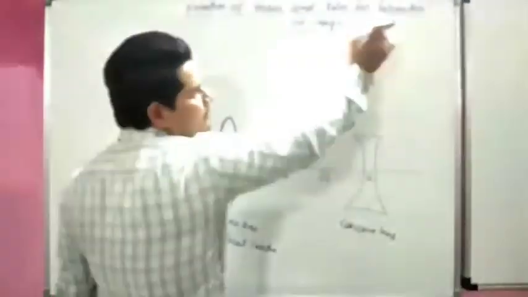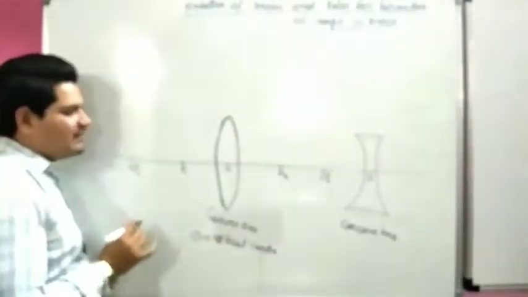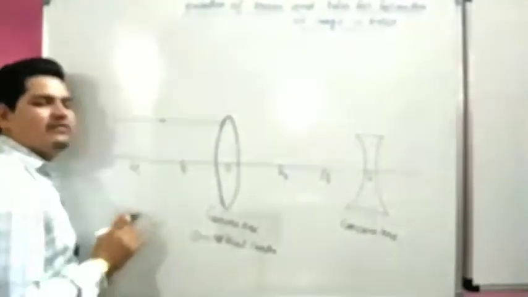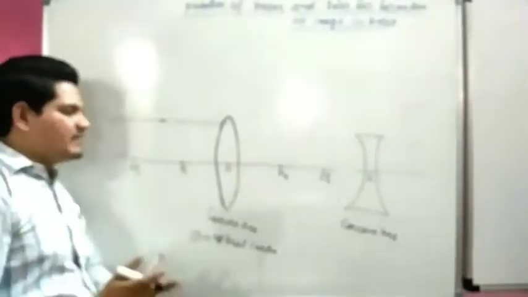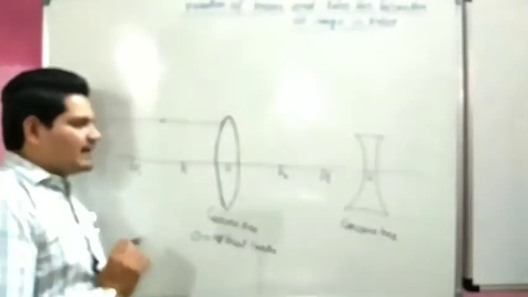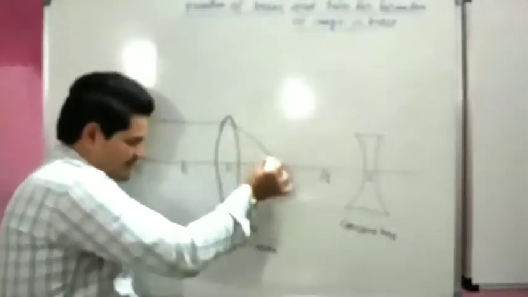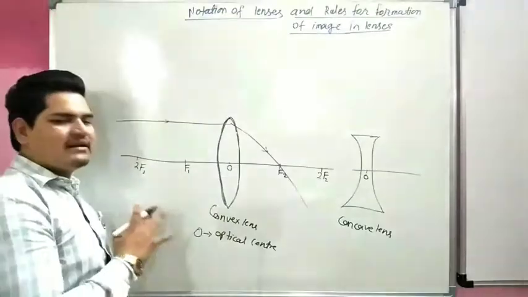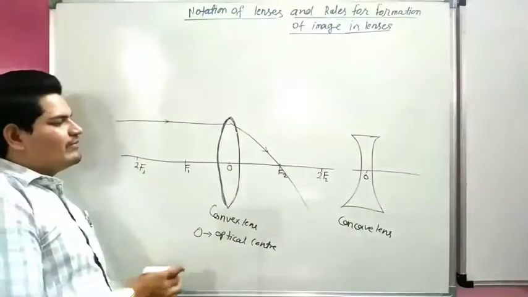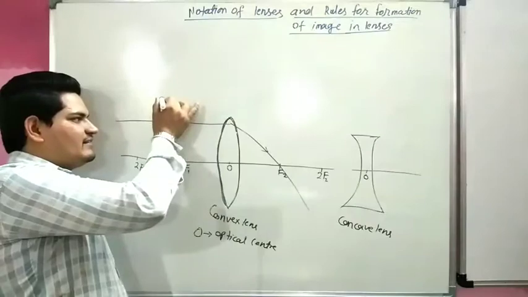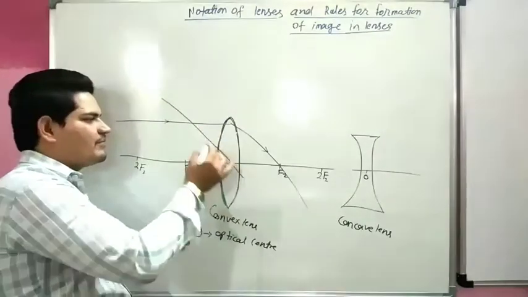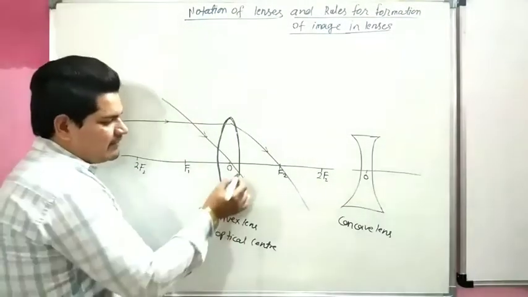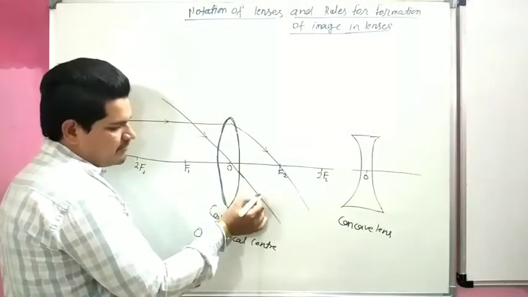Now rule for the formation of image. Rule is that when an incident ray comes parallel to principal axis, it will pass through focus. This rule is same as mirror. But second rule, when an incident ray comes toward the optical center, it will pass through the same point.